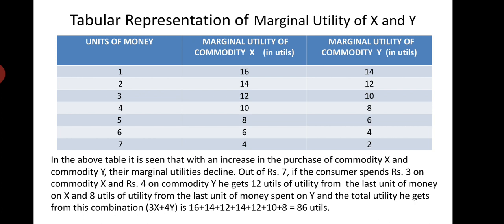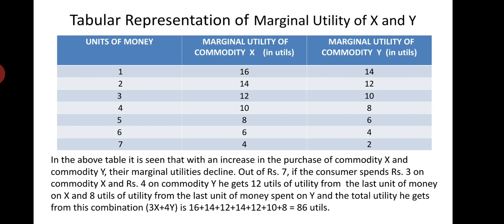When he spends the first unit of money on commodity X, he gets 16 utils of utility. The second unit gives 14 utils, the third unit 12 utils, and the fourth unit 10 utils. Similarly, when he spends the first unit of money on commodity Y, he gets 14 utils. The second unit on Y gives 12 utils. And like this, he has to spend all his 7 units of money.